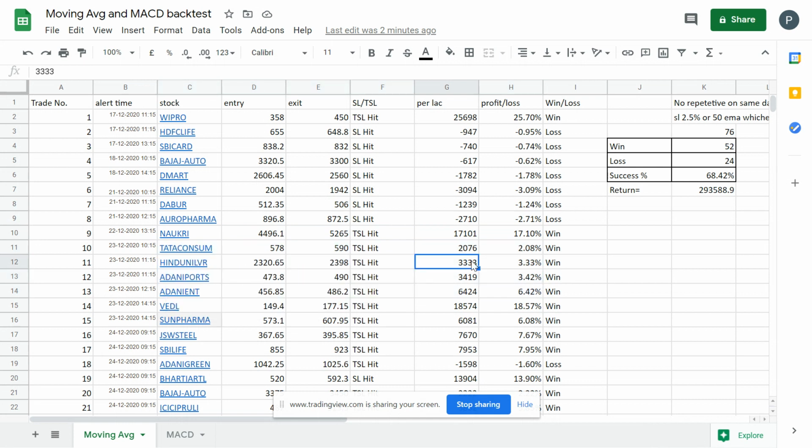If you are a trader, if you are an investor, you can continue. You can ignore that 50 EMA and continue. Your success percentage will also be higher, and you will have more winning trades than this setup. So it's up to you how much risk you want to take. This is just the basic calculation that I have made.